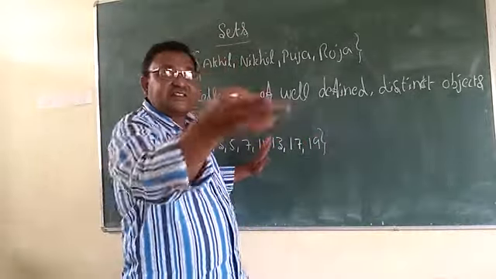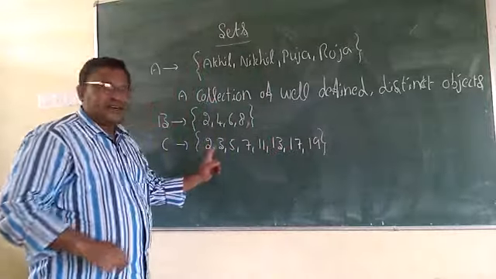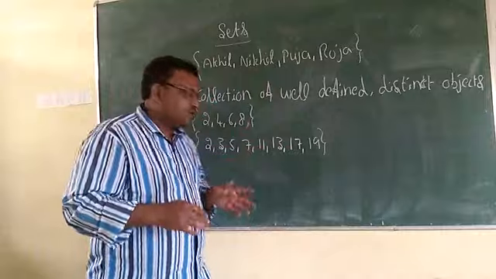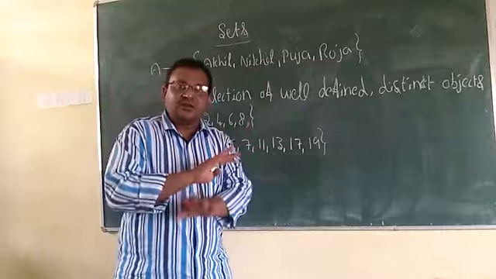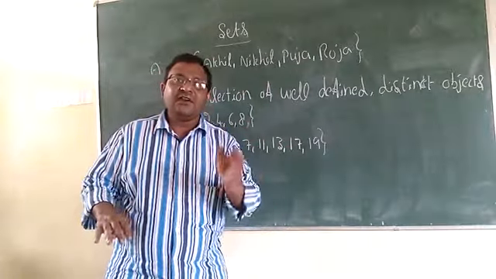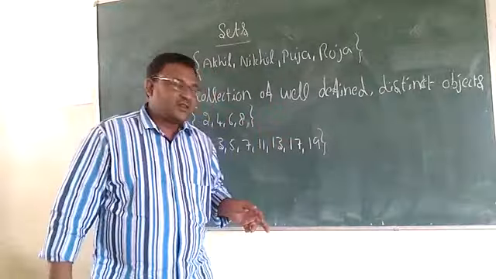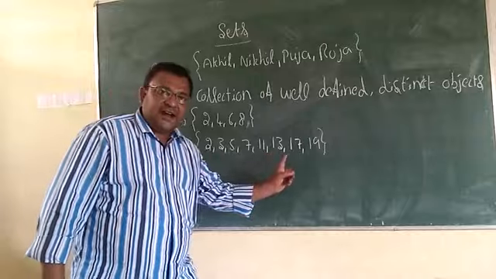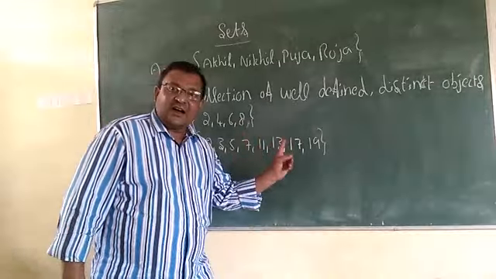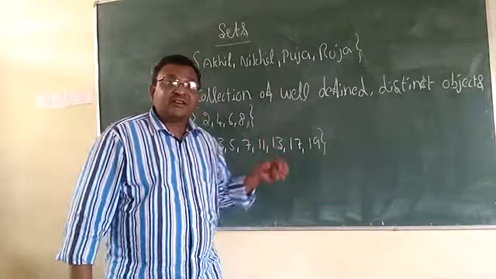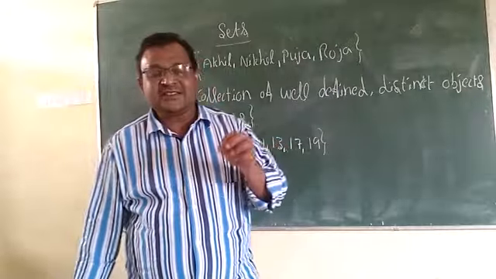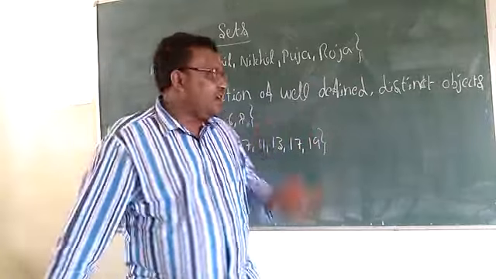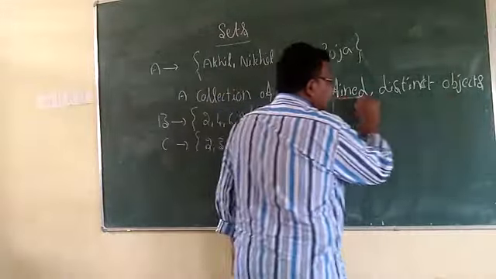And next, distinct. All different. The collection should be different, not the same. Not like 2 collected again 2, 3 collected again 3, 3, 3. You have to collect different objects. So in this example, it is a collection of well-defined distinct objects. So a collection of well-defined distinct objects is called a set. And now see some more examples.